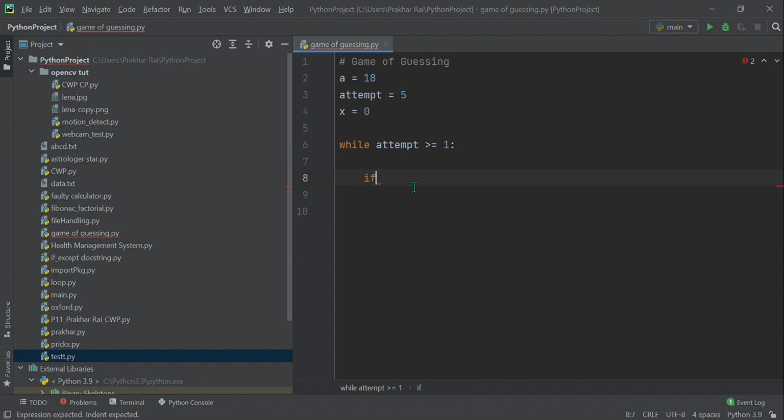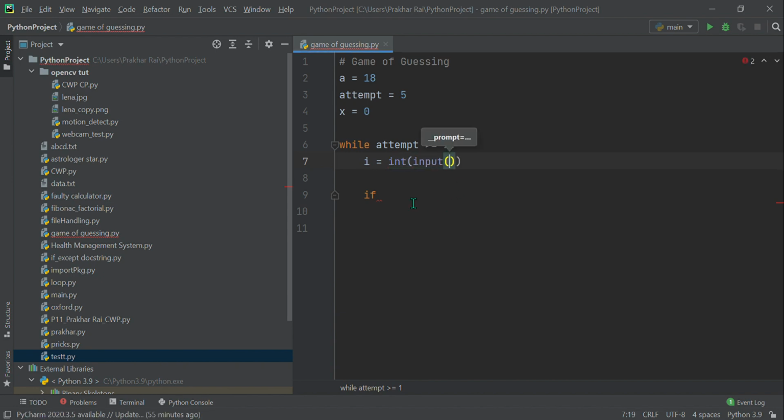Yeah, so the first case: if the input given by the user is equal to a. And we forgot to take the input from the user, so let's quickly do that.